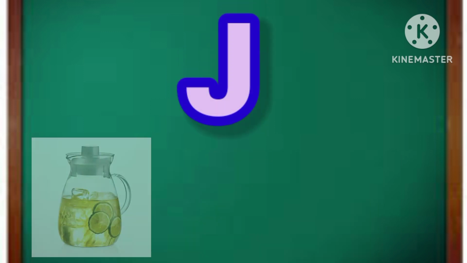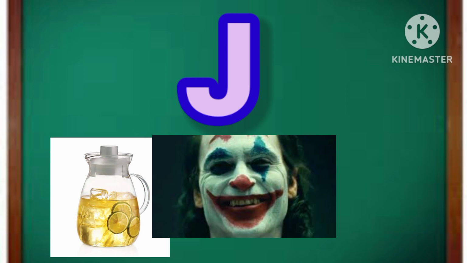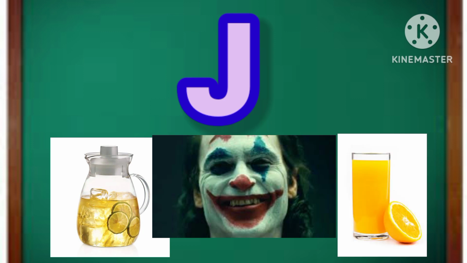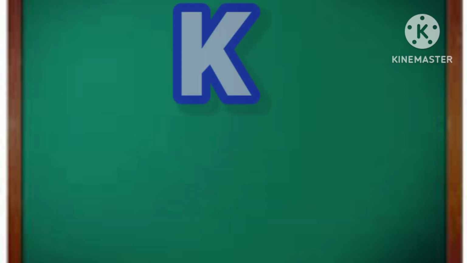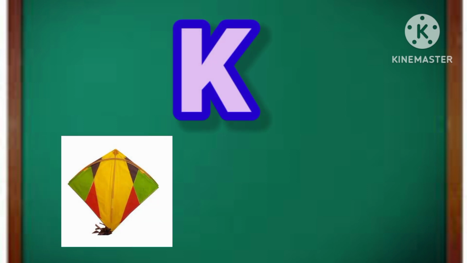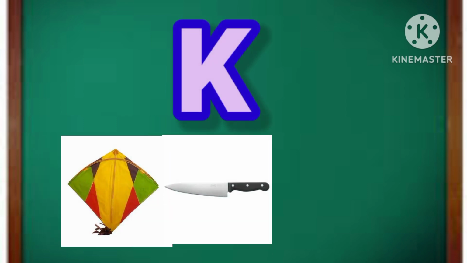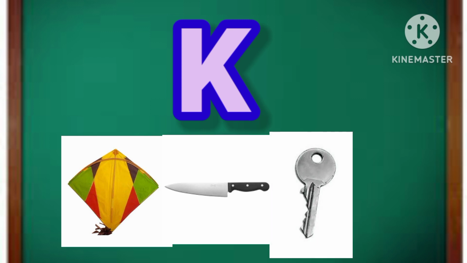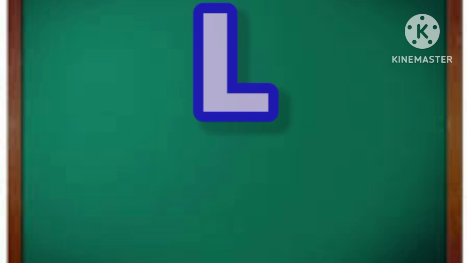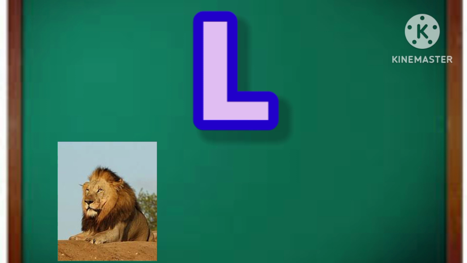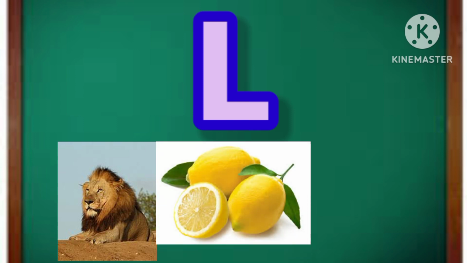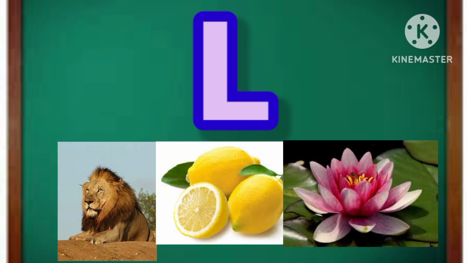J for jug, J for joker, J for juice. K for kite, K for knife, K for key. L for lion, L for lemon, L for lotus.